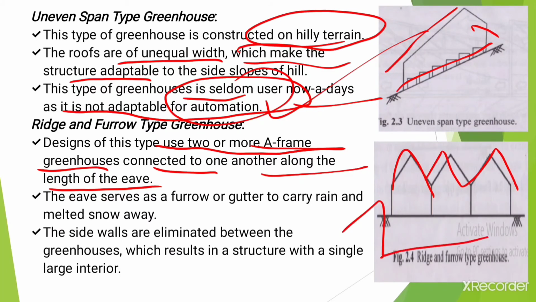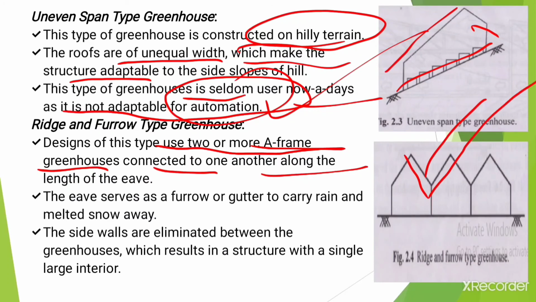The portion between the two roofs is called the eave. It forms here and extends like this, and that is useful to carry the melted snow or the rain. It acts like a furrow or gutter. Then the side walls are eliminated between the greenhouses, which results in a structure with a single large interior. In this case, the side walls are eliminated between the greenhouses.